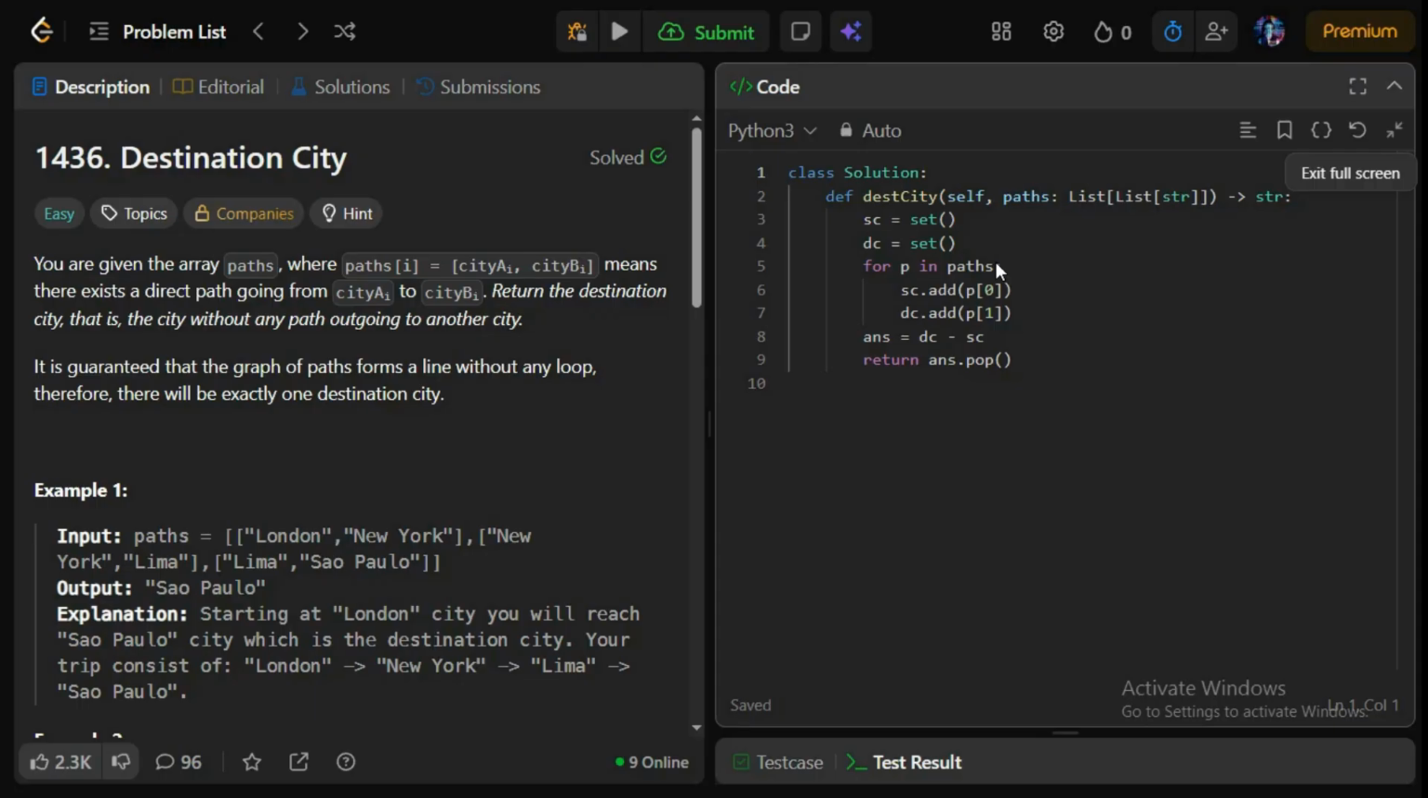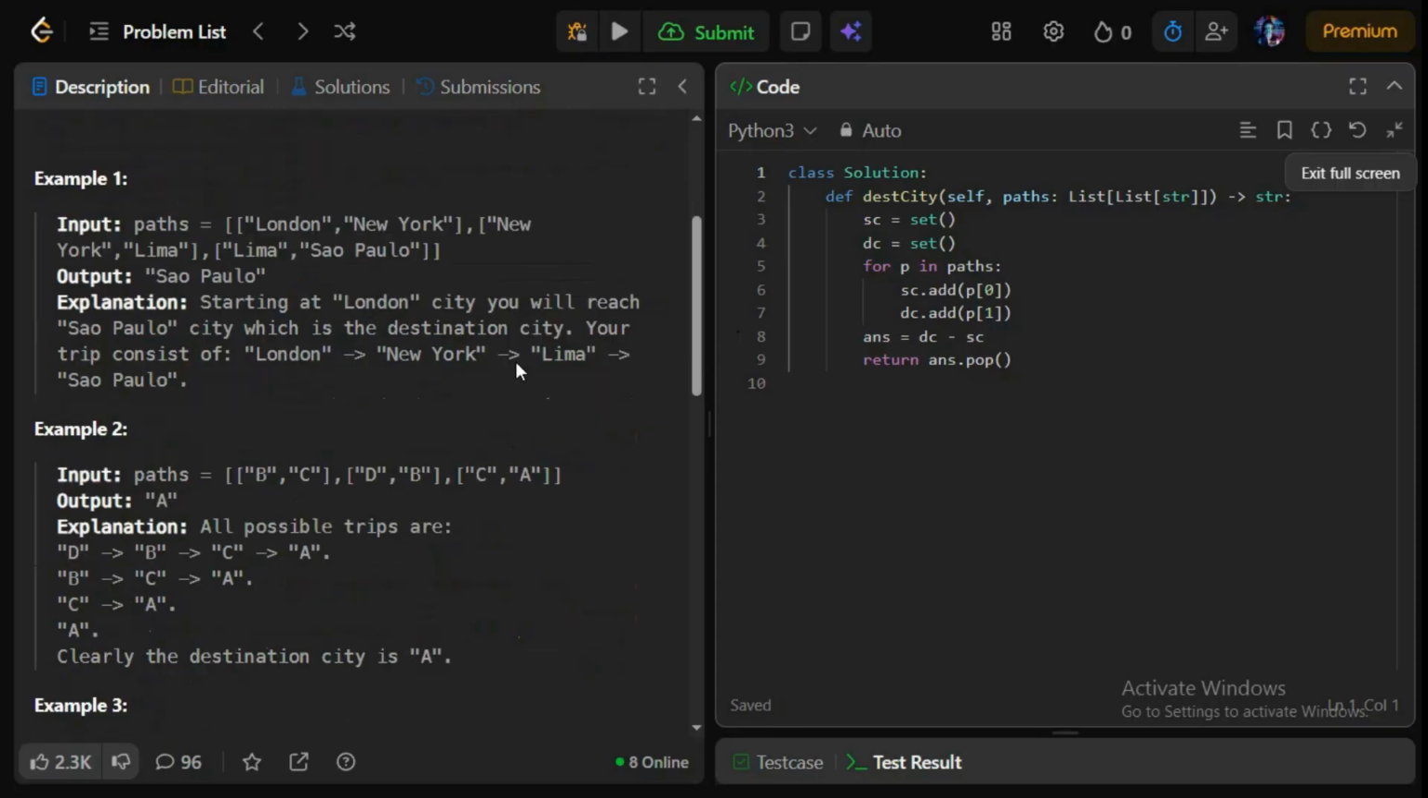Now let's get into the examples to understand it better. As we can see in example 1, we are given paths with 3 starting cities and 3 destination cities. The path goes from London to New York, then New York to Lima, and then Lima to Sao Paulo. You can observe that New York and Lima are both destination cities but they are starting cities as well. So only Sao Paulo is the destination city which is not a starting city. That's why it is the output.